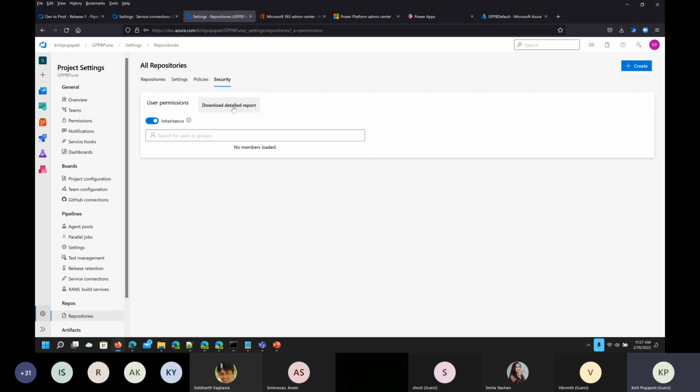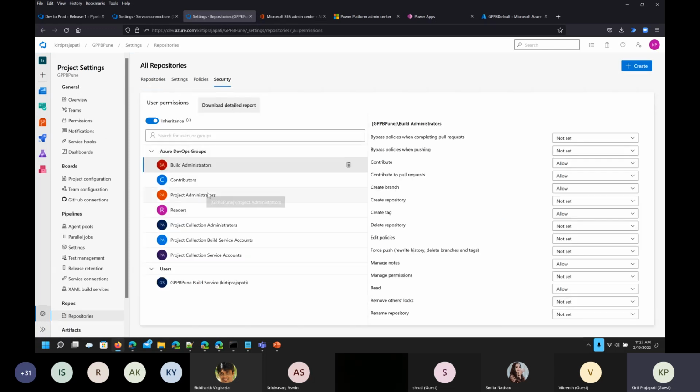Click on security and make sure that the user we have created is there. Select the application we have created. Here, contribute should be set to allow. We are allowing this permission for the user GPPB Pune build service, so make sure that contribute is allowed for this user.